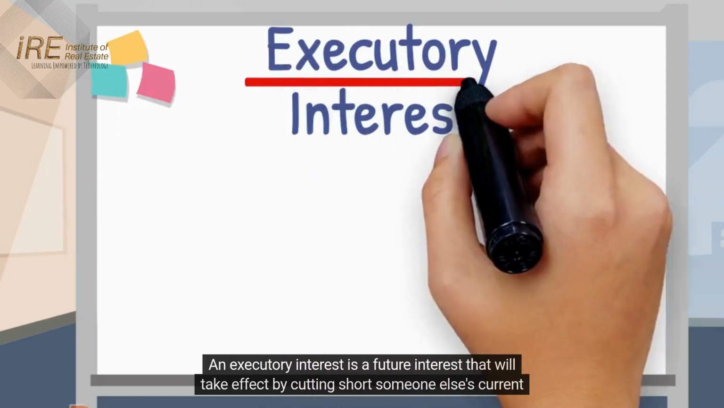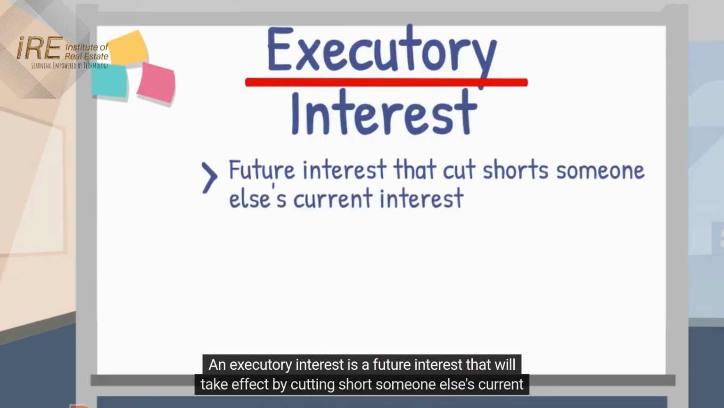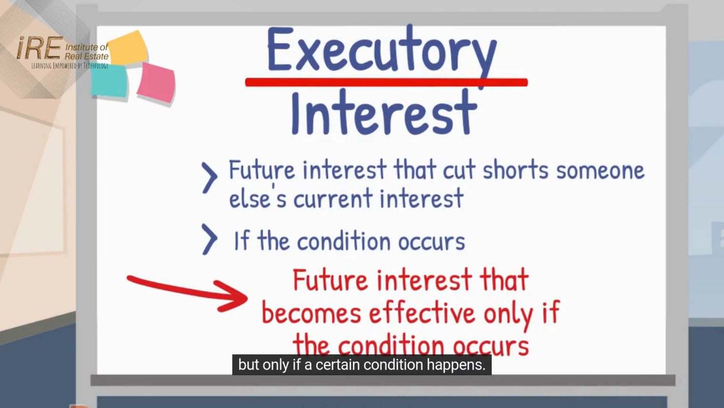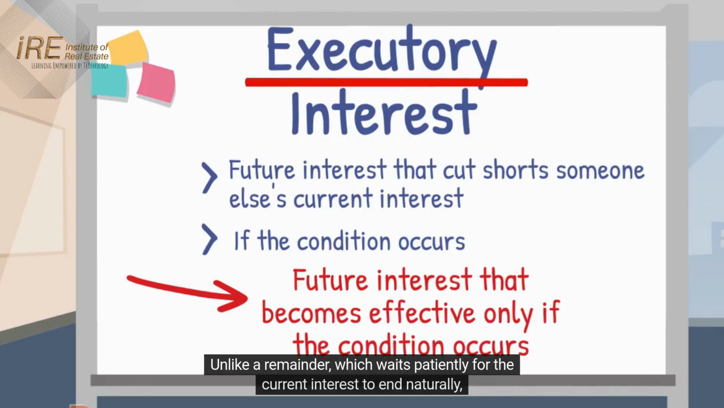An executory interest is a future interest that will take effect by cutting short someone else's current interest, but only if a certain condition happens. Unlike a remainder, which waits patiently for the current interest to end naturally, an executory interest can jump in early if the condition occurs.